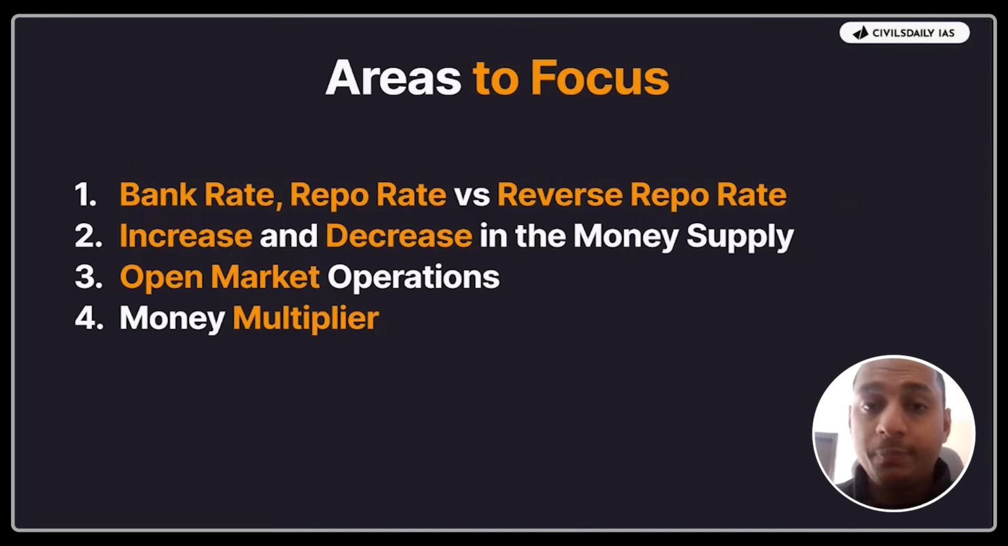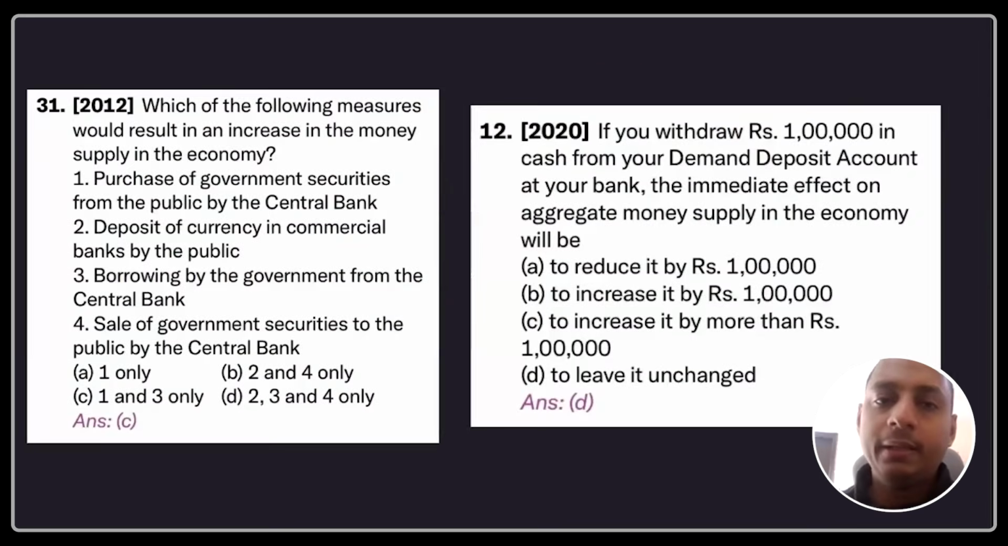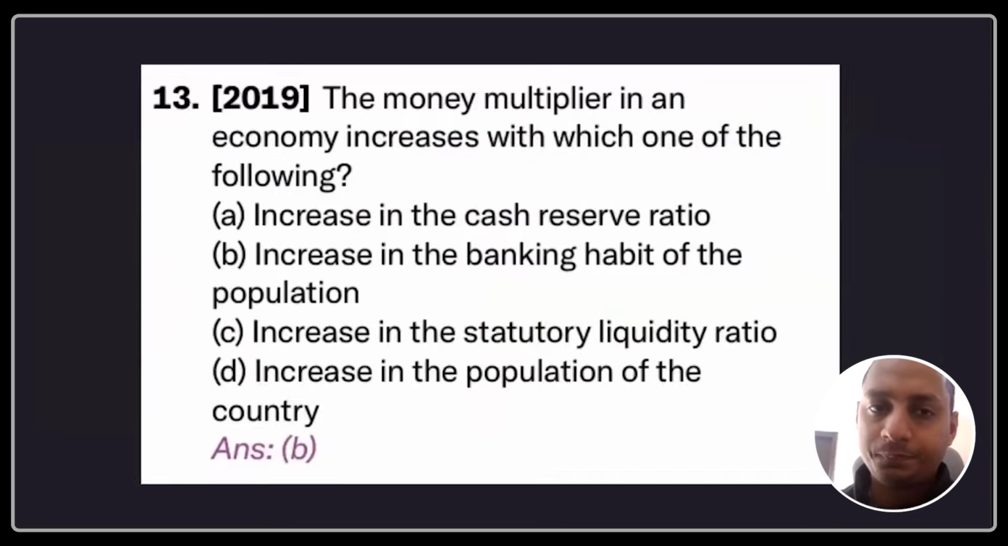Let's say RBI does a particular thing, then how will it lead to the money multiplier? Will it reduce the money supply or would it increase the money supply? These are the areas that you need to focus on with respect to RBI in terms of its monetary policy.